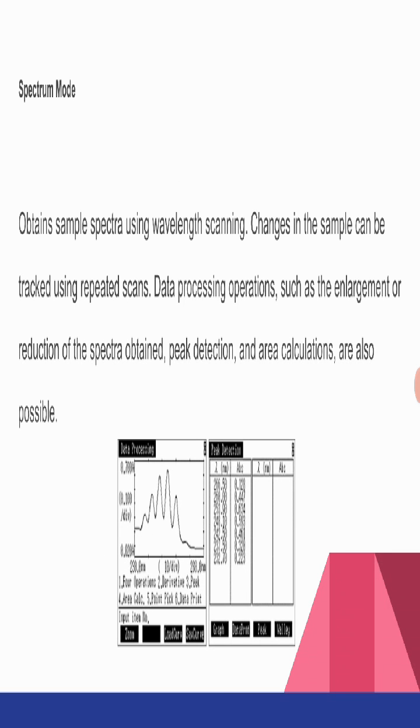Spectrum mode. Obtaining sample spectra using wavelength scanning. Changes in the sample can be tracked using repeated scans, and data processing operations such as enlargement or reduction of the spectra, peak detection and area calculations are also possible. And I added some pictures to show that.